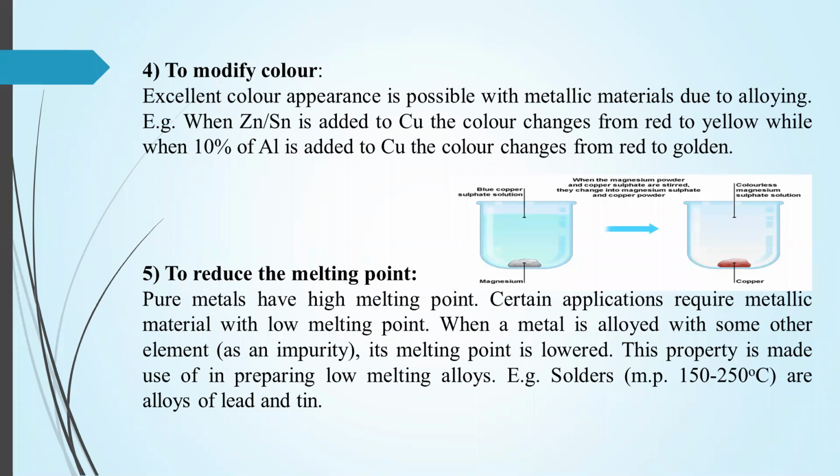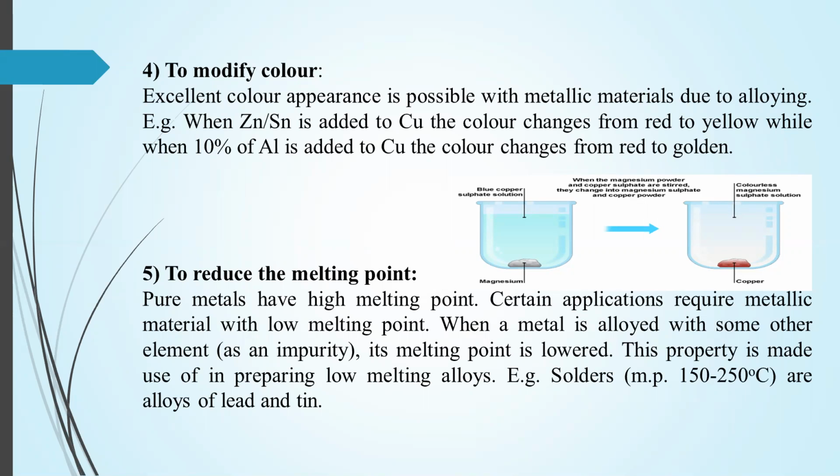The next property that we can alter is the color. Means fourth, to modify color. Excellent color appearance is possible with metallic material due to alloying. For example, when zinc and tin are added to copper, the color changes from red to yellow. While when we add 10% aluminium to copper, the color changes from red to gold.